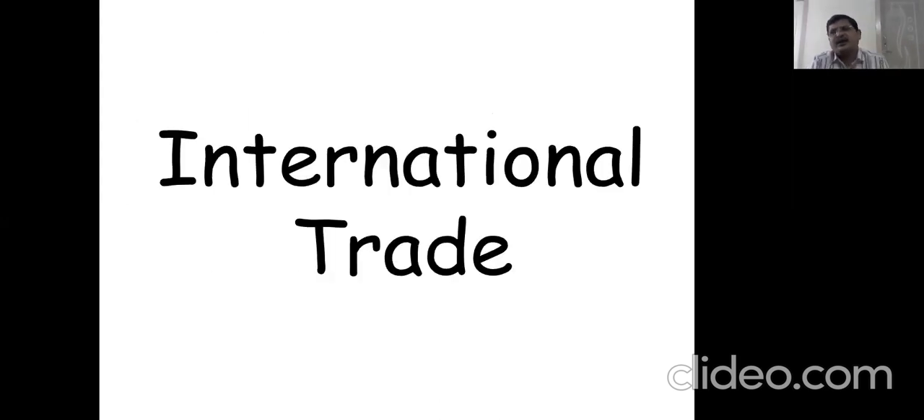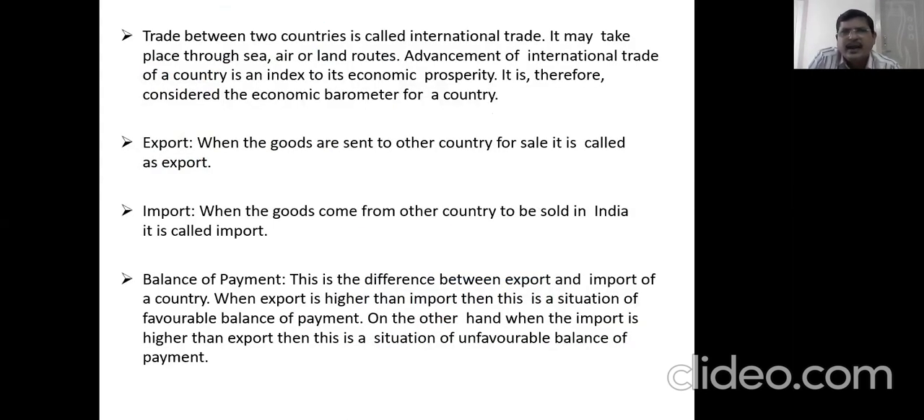Now, finally, we come to international trade. Trade between two countries is called international trade. When two countries are doing any business, that is called international trade. It may take place through sea, air or land routes. Advancement of international trade of a country is an index to its economic prosperity. That's why it is considered the economic barometer of a country.